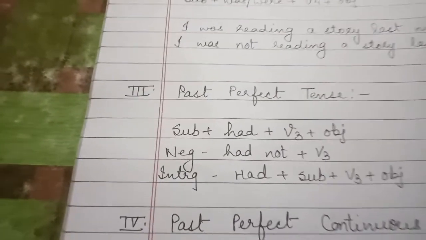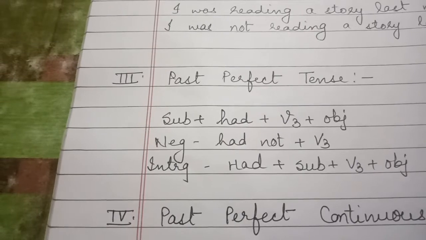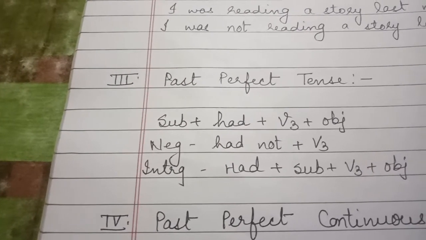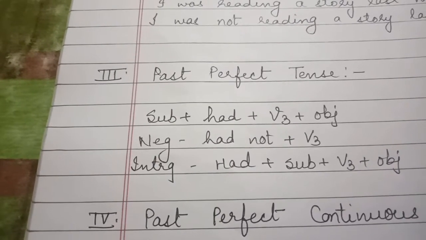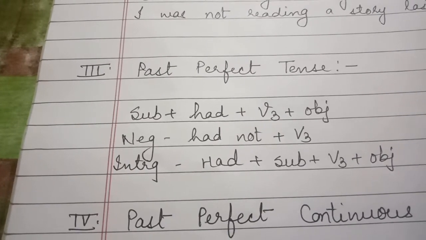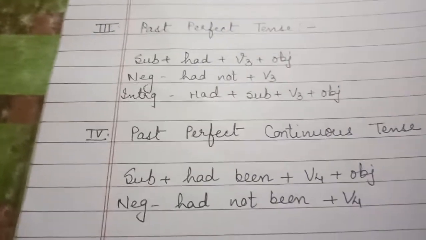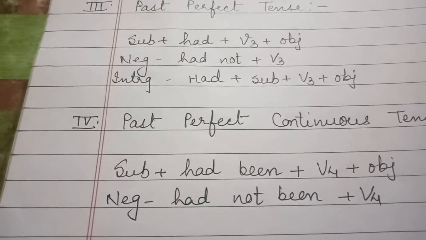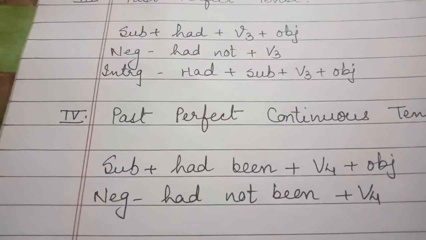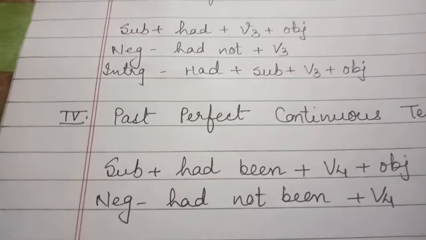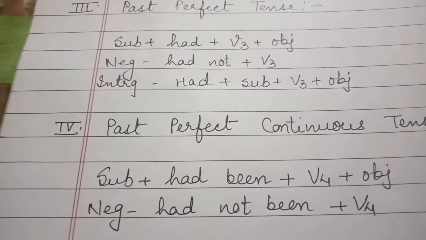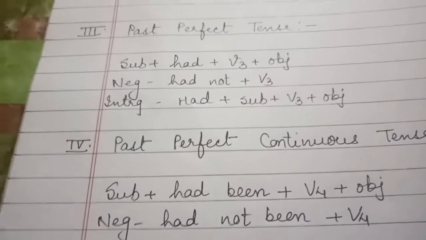Past perfect tense: subject plus had plus V3 plus object. In the negative and interrogative, it will be had not plus V3. In the interrogative, had will come first, but V3 will be there in affirmative, negative and interrogative, all three of them. Last is past perfect continuous tense: subject plus had been plus V4 plus object. And for the negative, you will put not before been. Don't put had been not. It should be had not been plus V4. Verb form will not be changed.